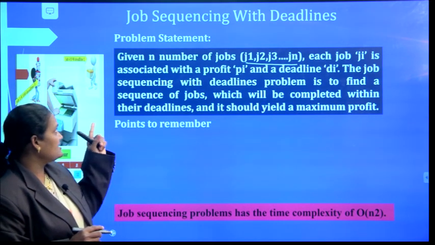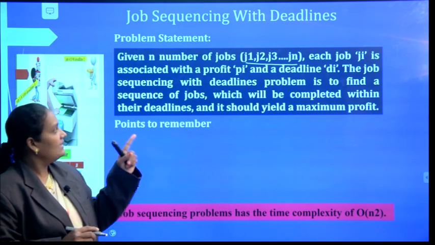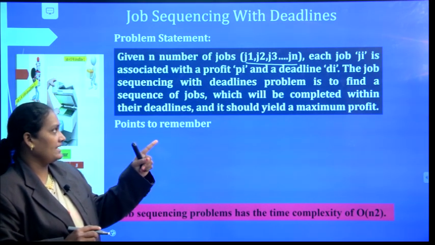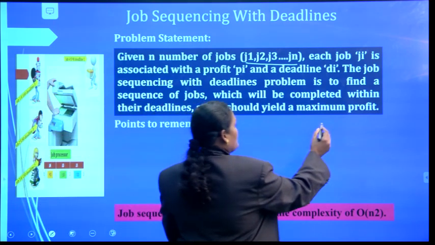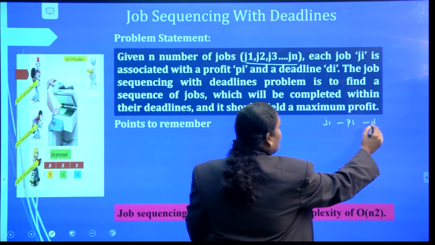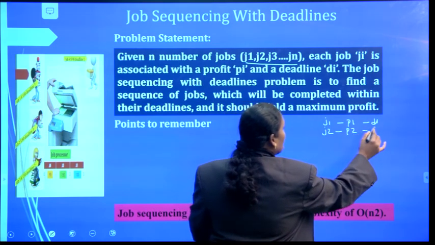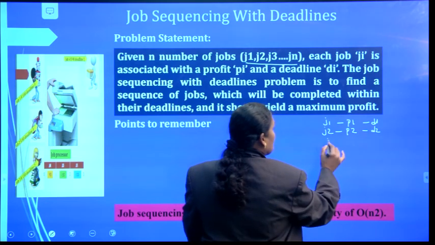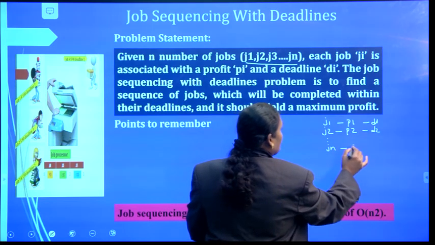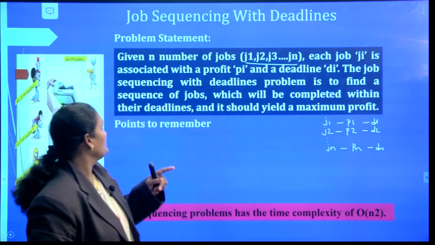For example, job J1 has a profit P1 and deadline D1, job J2 has a profit P2 and deadline D2, and in the same way, job Jn has a profit Pn and deadline Dn.